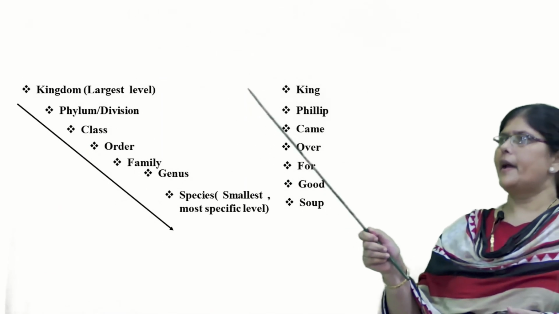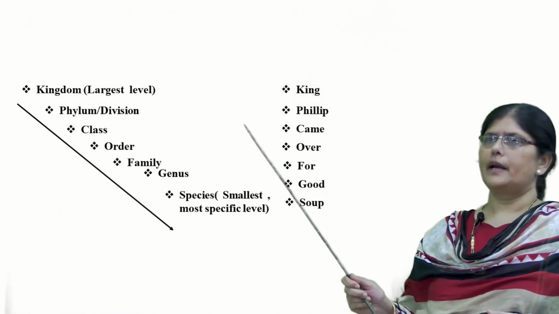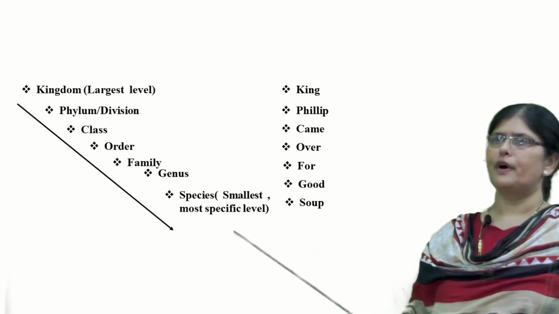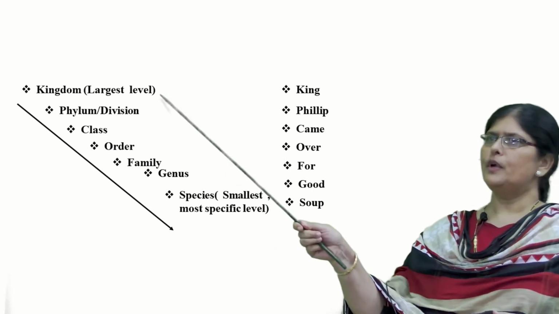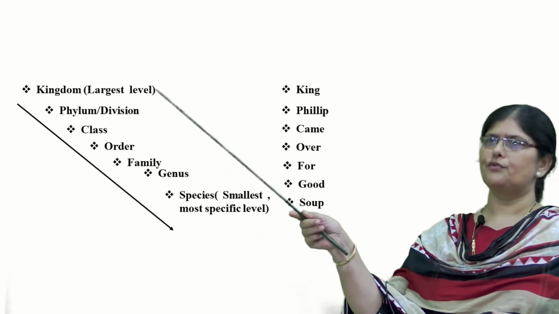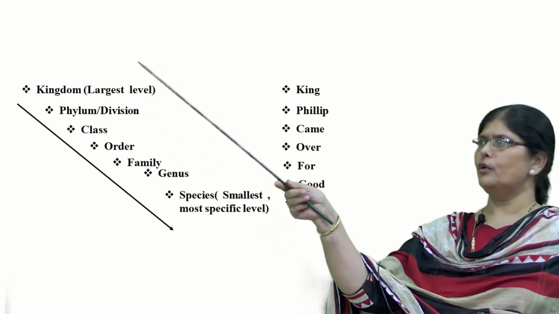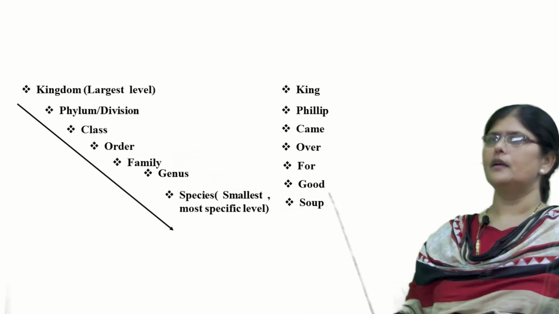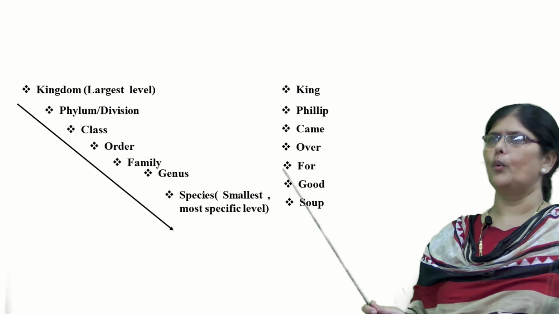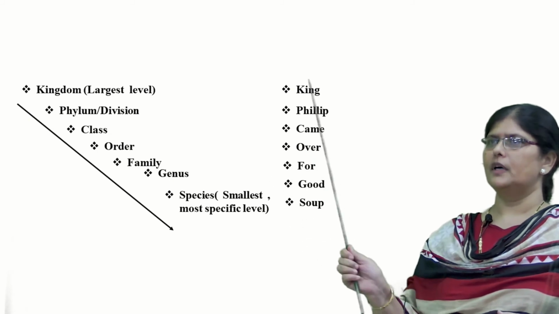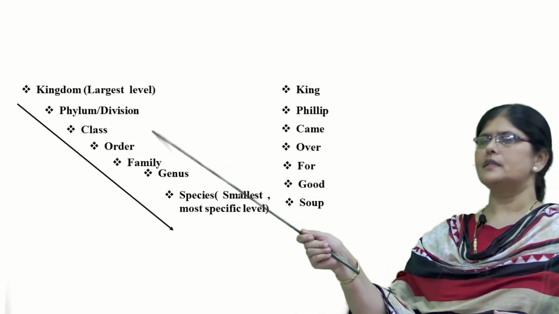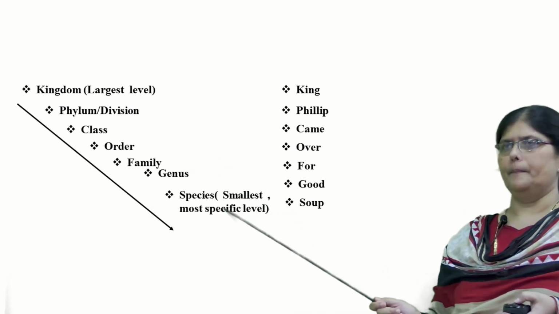So in the hierarchy of the taxonomic categories, at the highest level you find the kingdom, and at the lowest level you find the species. In between, above species, you find genus, family, order, class, phylum or division, and kingdom. How do you remember this taxonomic hierarchy? A very simple method. Remember this sentence: King Philip came over for good soup. The initial letters of all these words will help in remembering the taxonomic hierarchy.